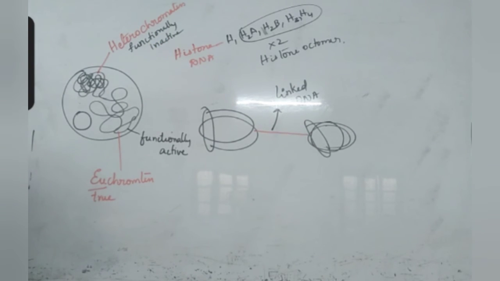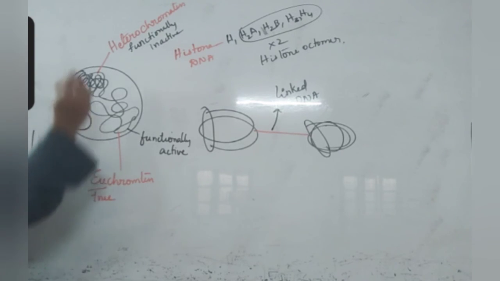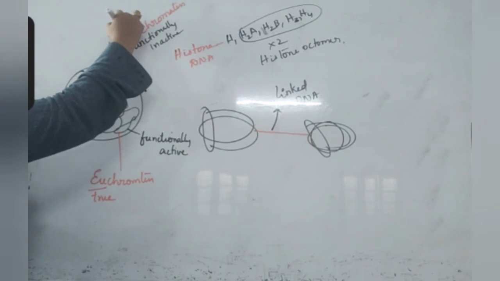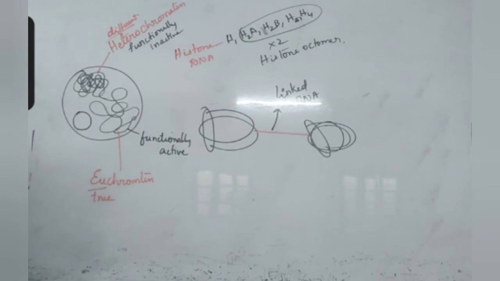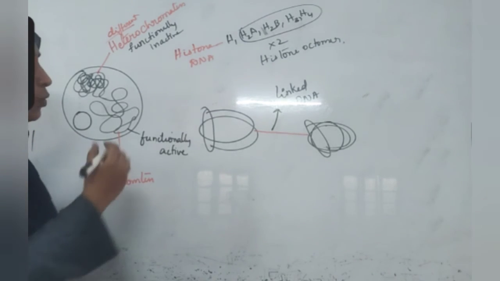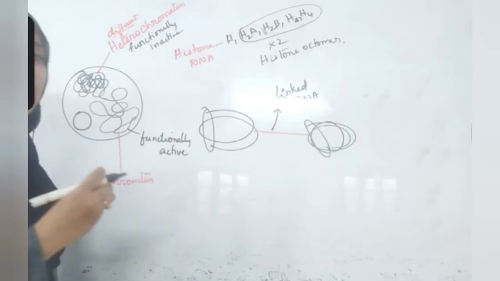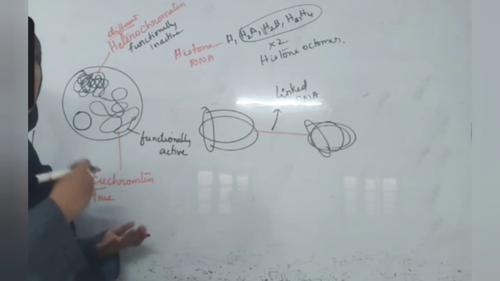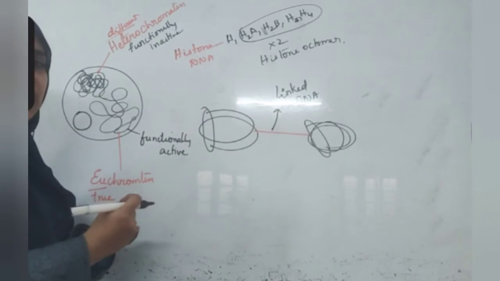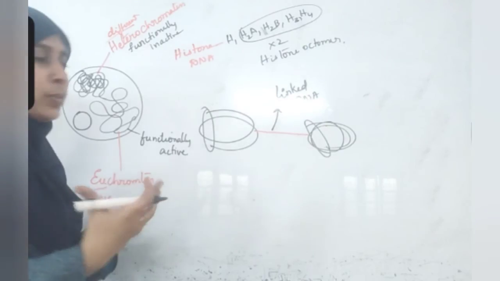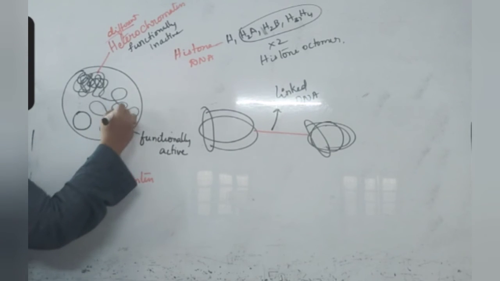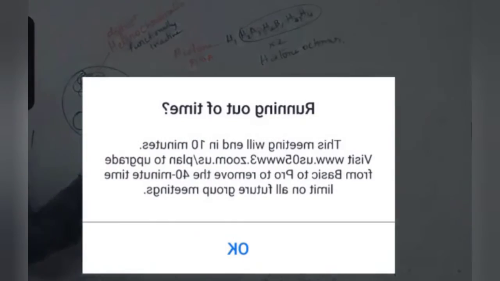Hetero means different chromatin. Euchromatin means true chromatin. Okay? And when we observe the nucleus of cells under a microscope, we add stains like safranin, crystal violet, methylene blue, different colors. When color is taken up by the cells, only then can we observe that cell under the microscope. So when color is added, this part will appear light if you add methylene blue, for example. This appears light blue in color, this appears dark blue in color.